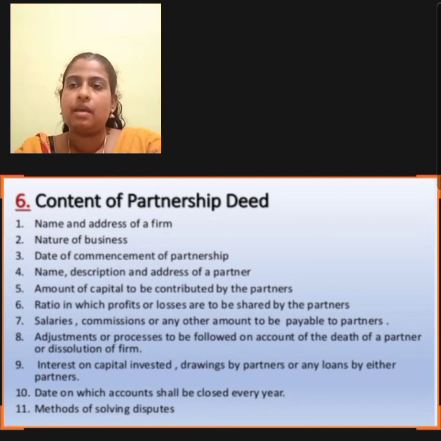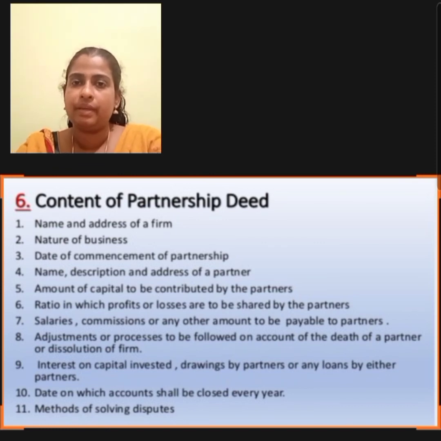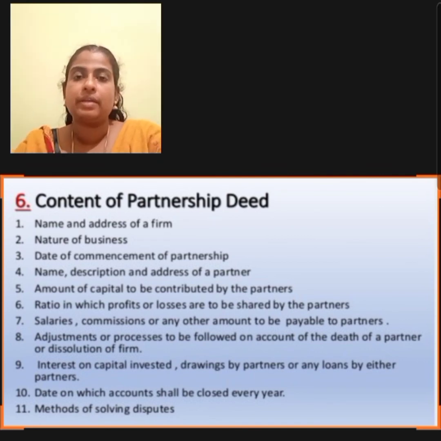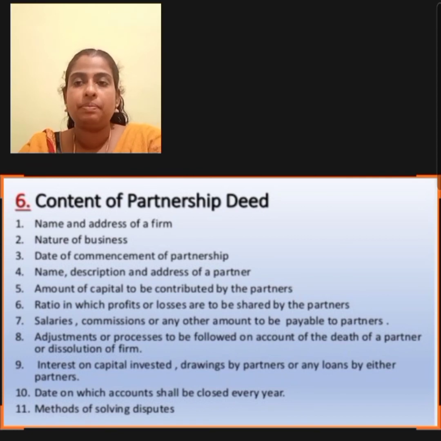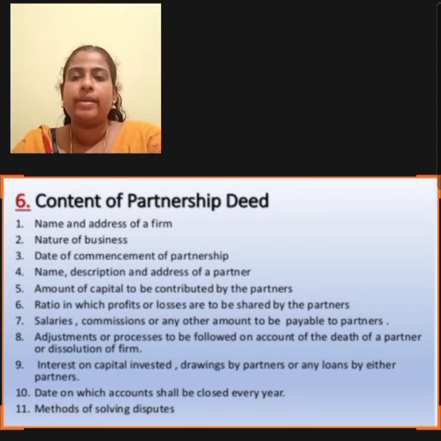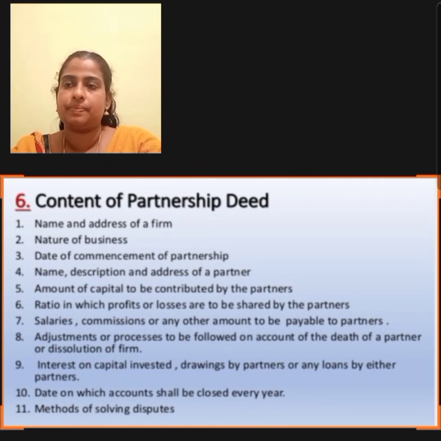The first case is, suppose the profit sharing ratio is not mentioned in the partnership deed. In that case, profits or losses are shared equally by the partners. The next one is interest on capital. Regarding interest on capital, the rate of interest on capital is not mentioned in the partnership deed. Interest on capital is not paid or allowed to the partner. Then regarding interest on drawings, the rate of interest on drawings is not mentioned in the partnership deed. In that case, interest on drawings is not charged from the partners.